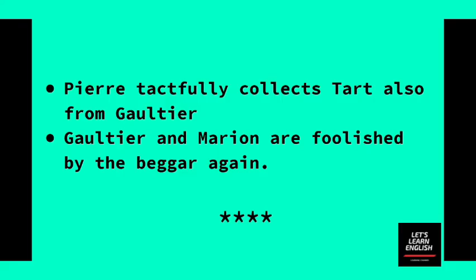So at the end of the play, we can see that a second time also Gaultier and Marion are duped by the beggars. Okay, this is how the play ends. So through this play, we can understand how the society forces someone to steal. Here Jean and Pierre, the two miserable beggars, are forced by the society to steal to satisfy their belly. If they got something reasonable to eat, they wouldn't have done this.